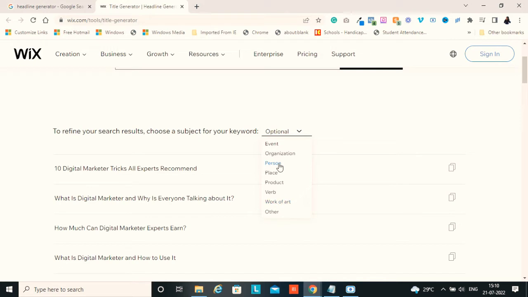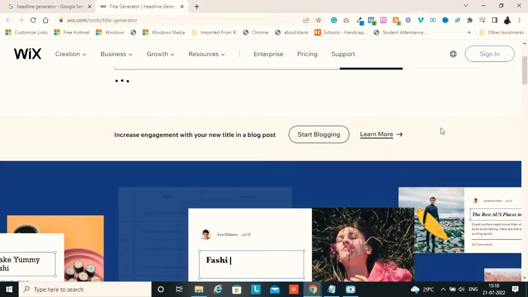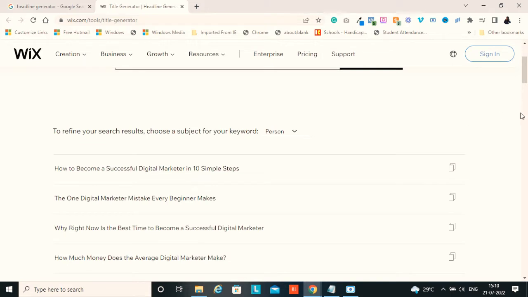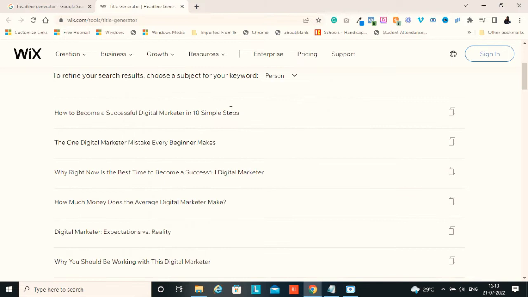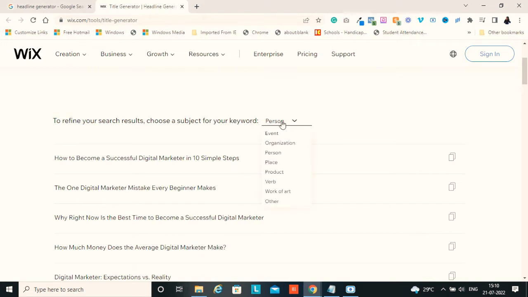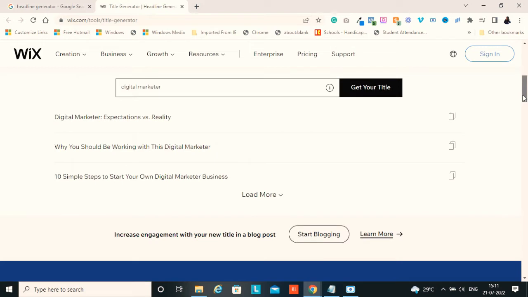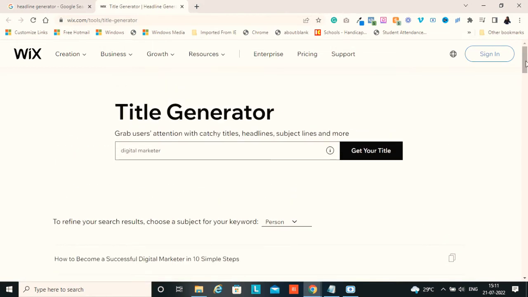So let us try to change this to a person, because I have entered digital marketer, so it should be a person. We'll see how it changes the content or headline. So here you see: how to become a successful digital marketer in 10 simple steps. The one digital marketer mistake every beginner makes. Why right now is the best time to become a successful digital marketer. So depending on the keyword you use, you refine the search results. You have to choose the objective of your headline, and according to that, wix.com generates your relevant headline. Isn't it cool? I really love this website.